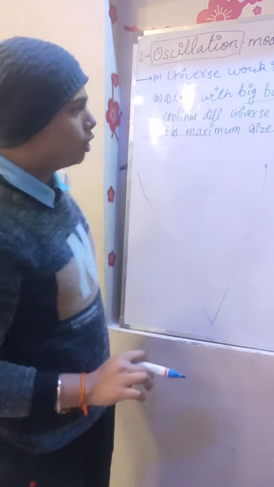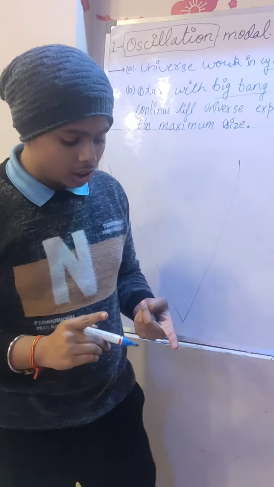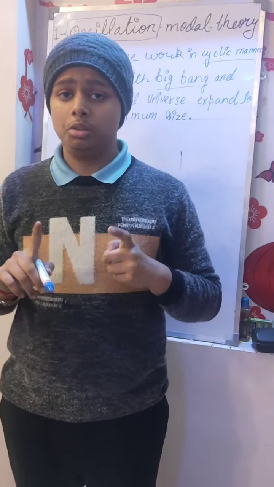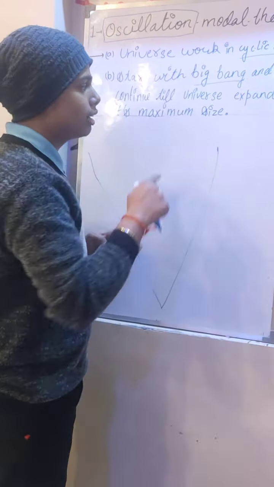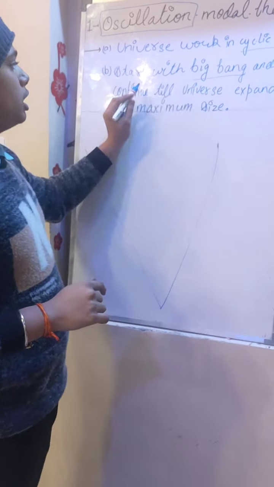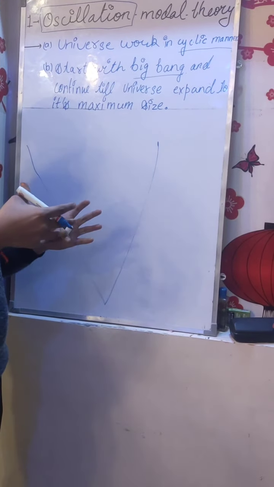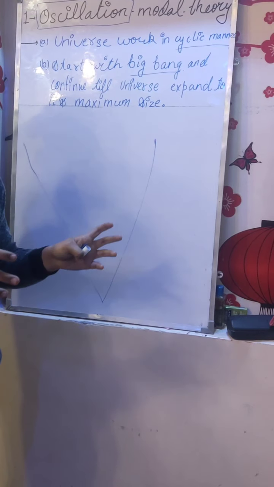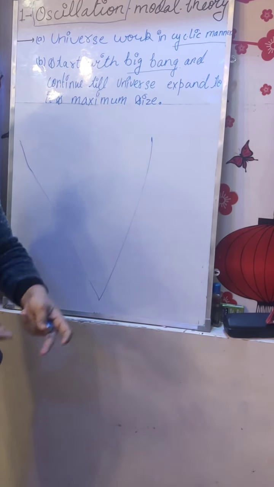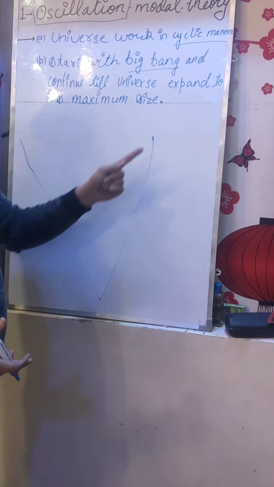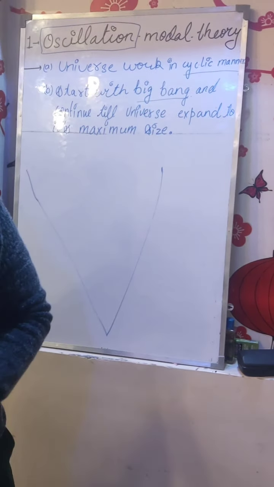This theory tells us, first, that the universe works in a cyclic manner, and second, that it starts with the Big Bang and it continues until the universe expands to its maximum size.